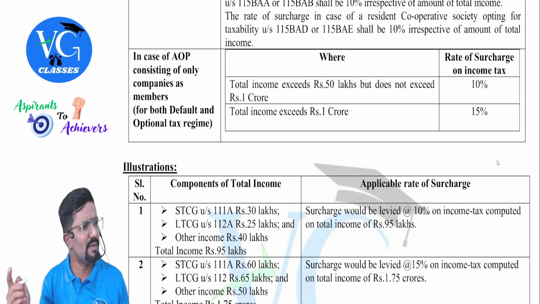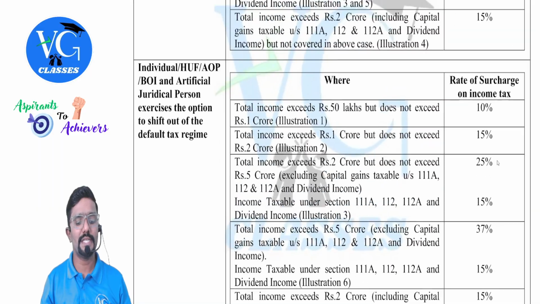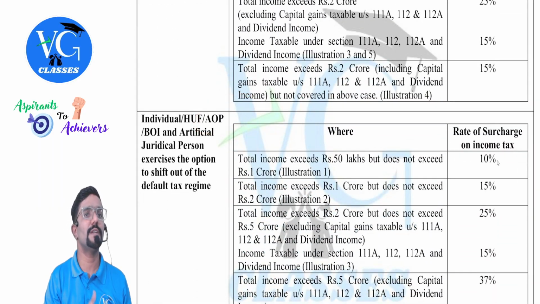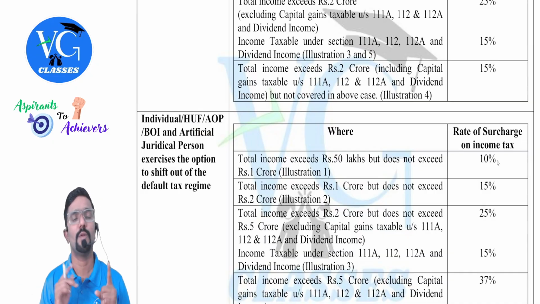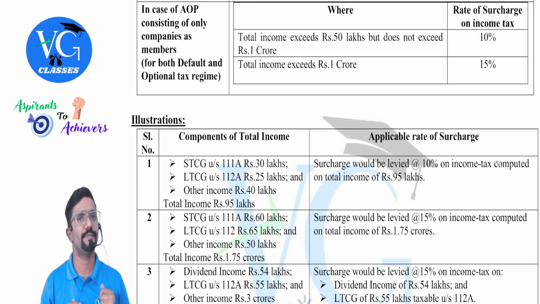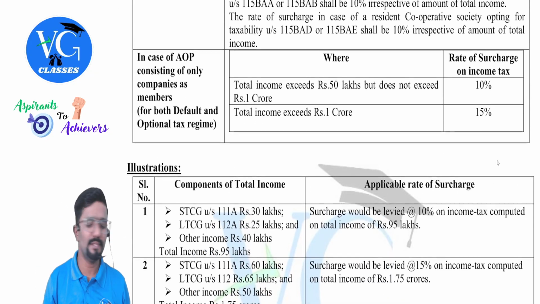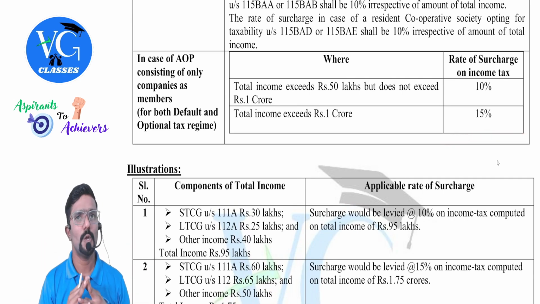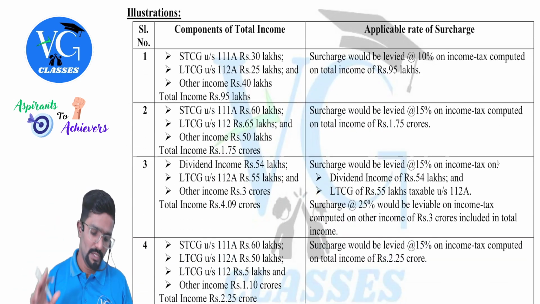Sir, if one person is an individual or partnership firm or any other person, then what rates are applicable? Whatever is covered above, depending upon whether they are following the default scheme or the optional scheme. Hope you guys got it. Only if every member is a company, then this rate is applicable. Same to same rates only, guys, but they will end it here. That's all. 15% is maximum, not beyond that.